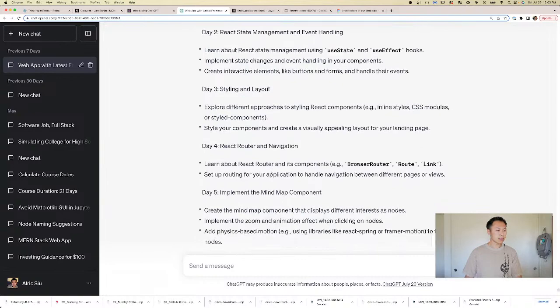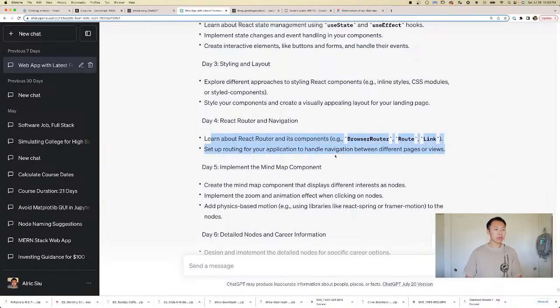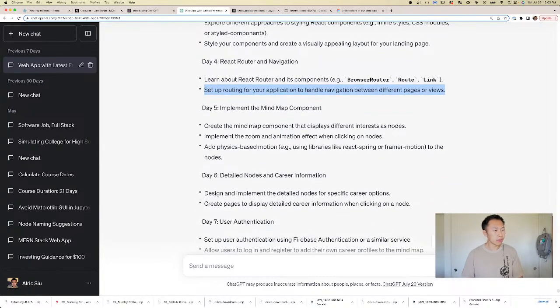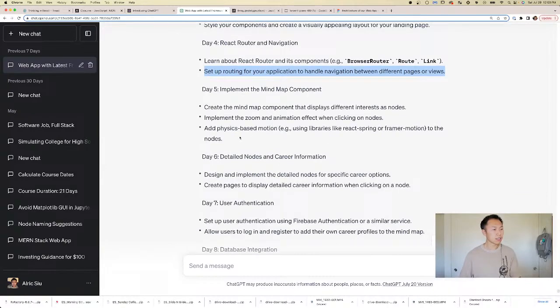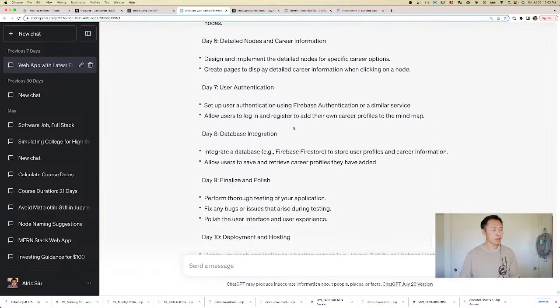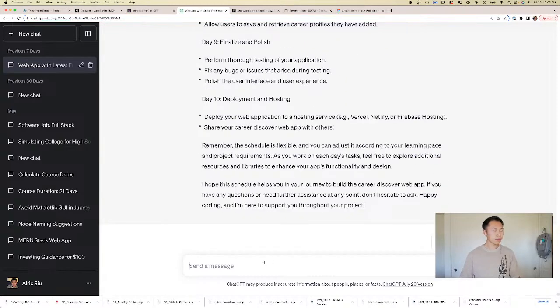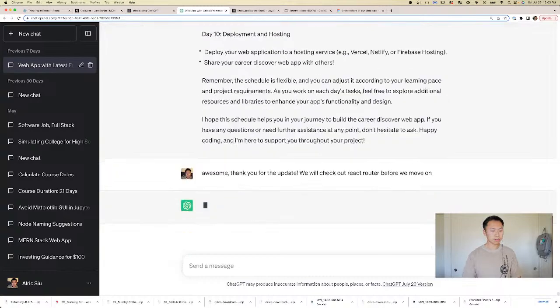inline CSS, React Router and navigation. Learn about React Router. Implement the mind map component. Create the mind map component that displays different interests as nodes. Implement the zoom. Okay, this is great. Awesome. Thank you for the update. We will check out React Router before we move on.